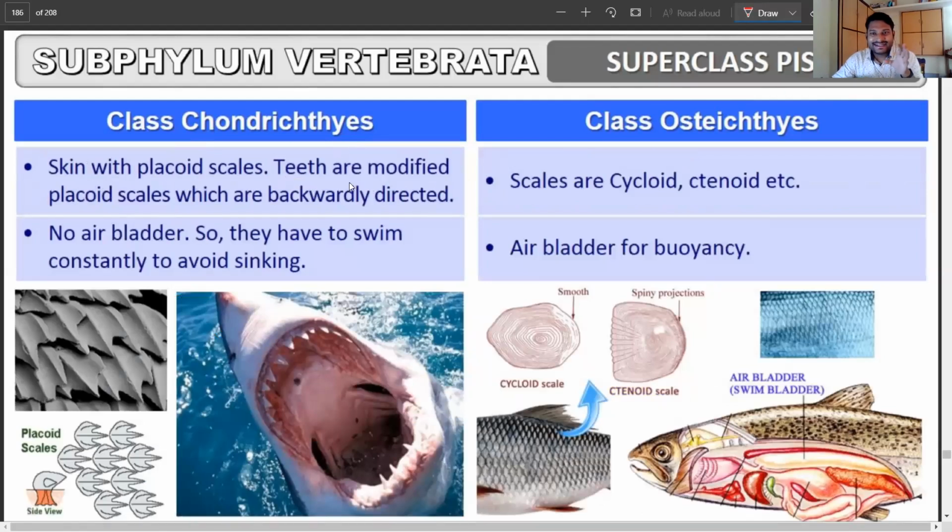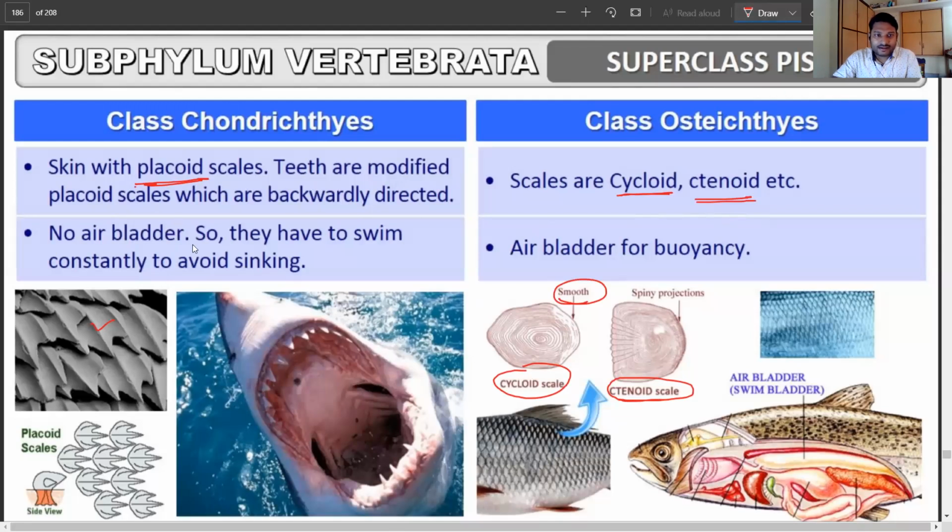Now the scales, right? The entire fish body is covered with the scales. So the scales are different in this case. In the first case, we have placoid scales, and in the second one, it is called the cycloid or ctenoid scales. Again, you can see a little bit about how the placoid scales are present. As you can see, these are the placoid scales, and the cycloid scale, as you can see on the side, or the ctenoid scales. They are typically a little bit smoother compared to the placoid scales. Now teeth are also modified placoid scales which are backwardly directed.